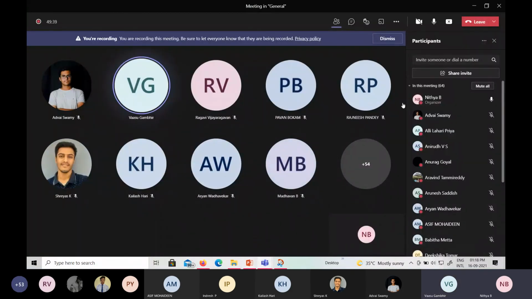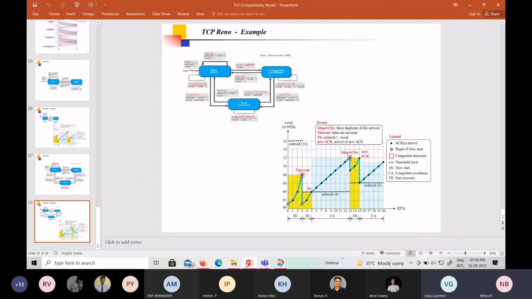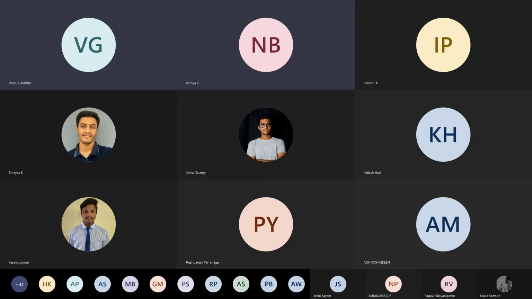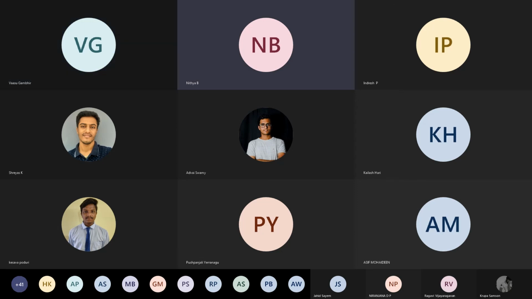Ma'am, I have a doubt regarding the previous lab, the first question, the B part. In the B part we had to find the packet delay. If in one interval we send a packet, there's a possibility that we receive that packet in another interval. So is it fine if we just find the packet delay with respect to one packet ID?